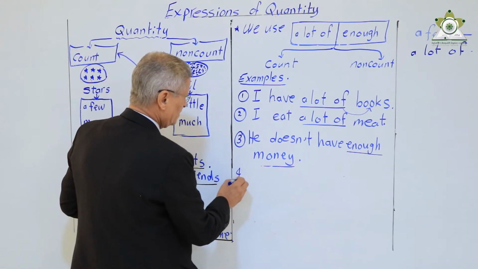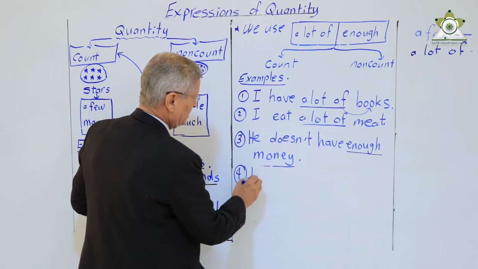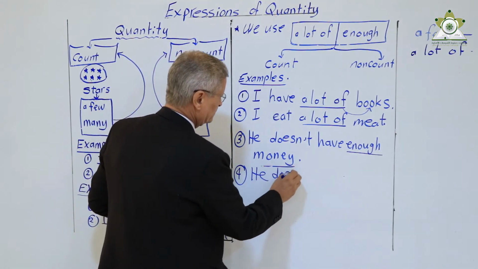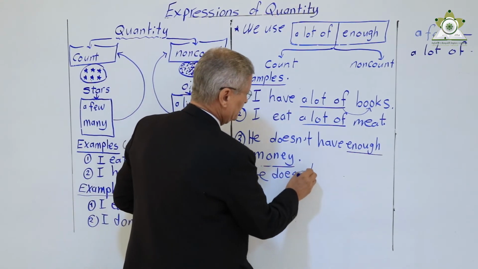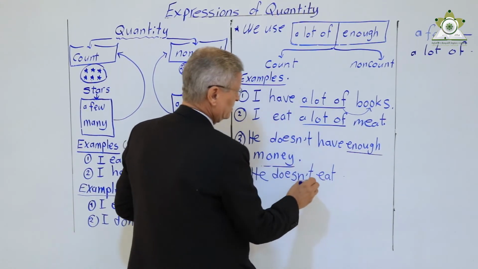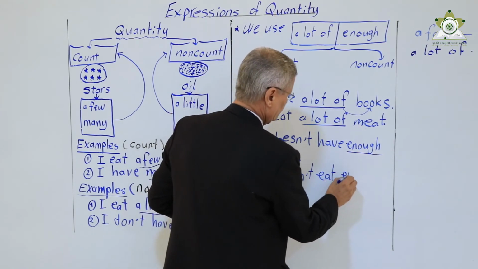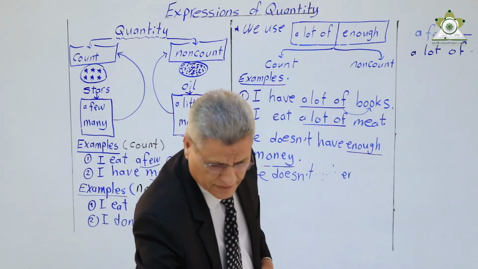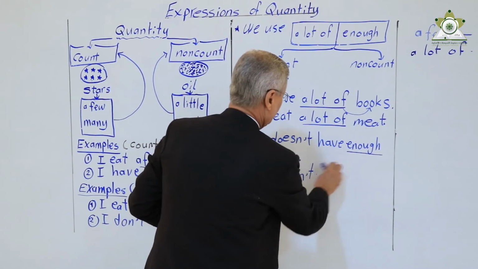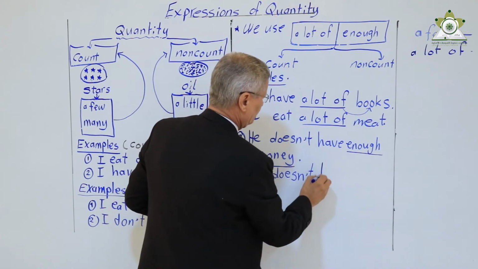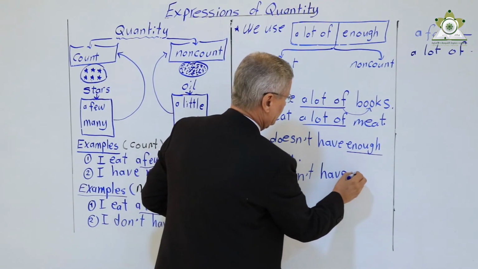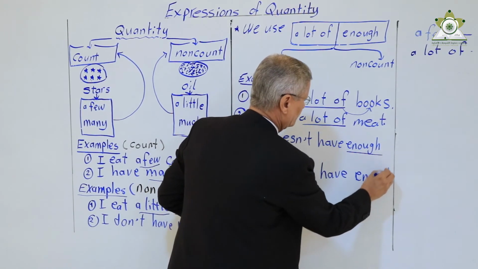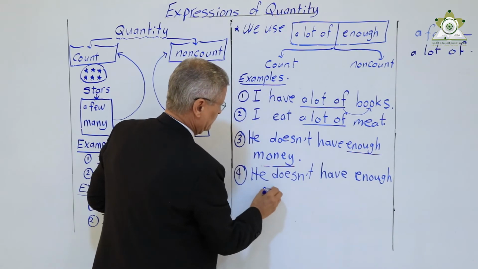And the last example is, he doesn't have enough pens.